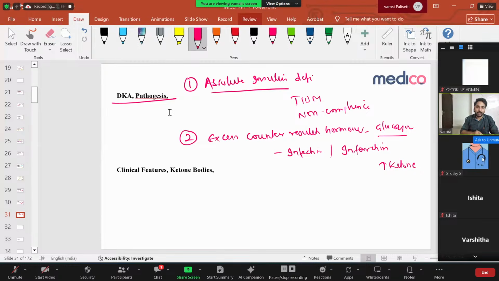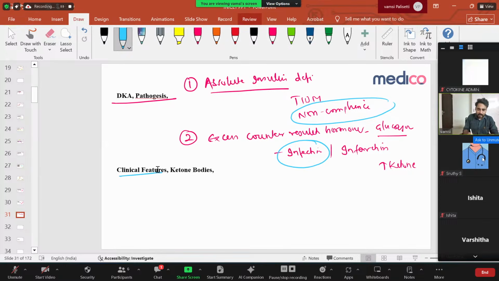Very, very important. So what is the simple question they're asking? What is the most common cause of DKA? It is non-compliance to medication. There is no insulin, the patient will have absolute insulin deficiency, and the patient will end up in DKA. And what are the other important causes? Infections like pneumonia are a very, very important cause because of stress, glucagon promotes ketone body stimulation and leads to what is called diabetic ketoacidosis.